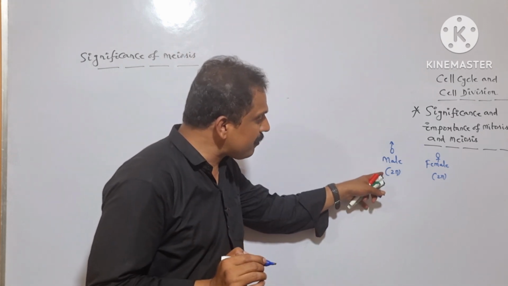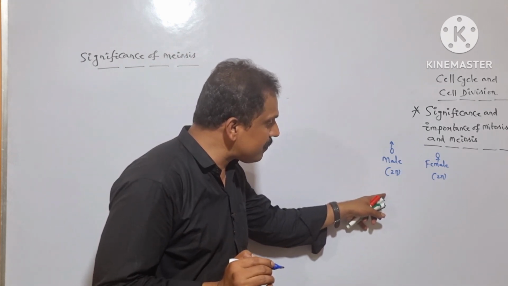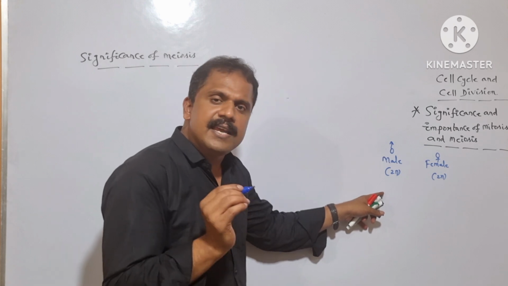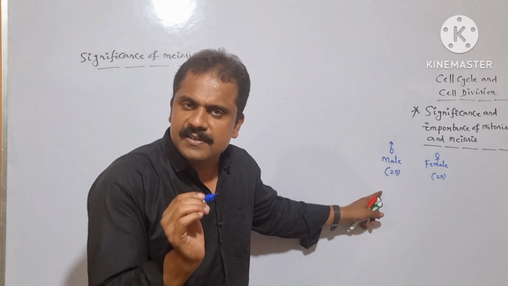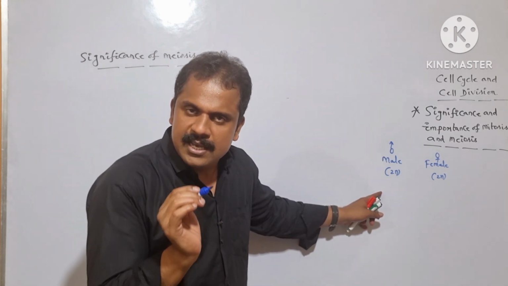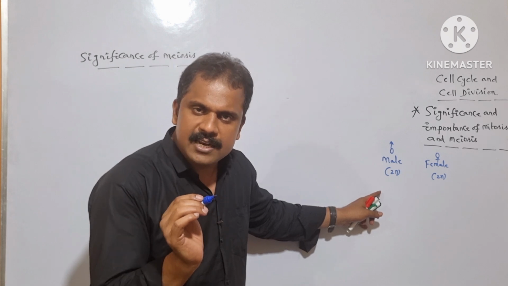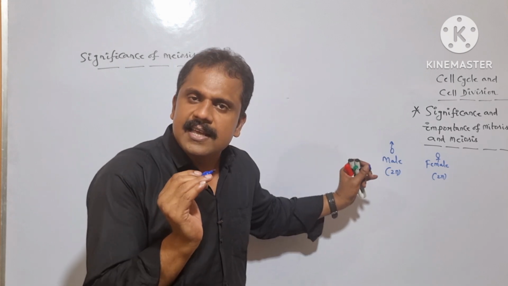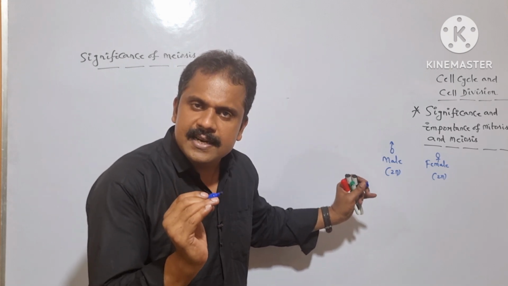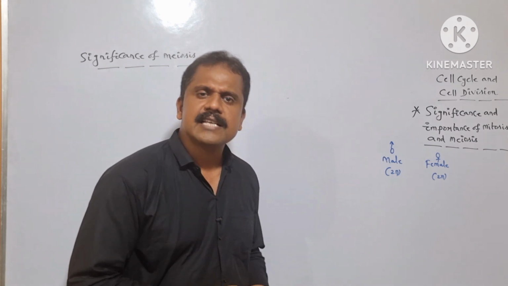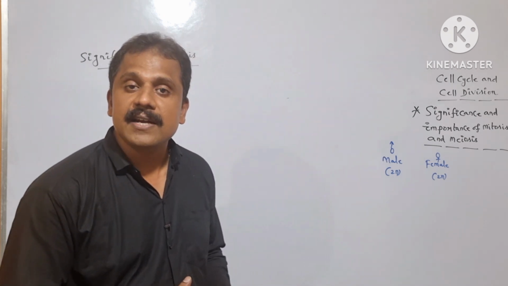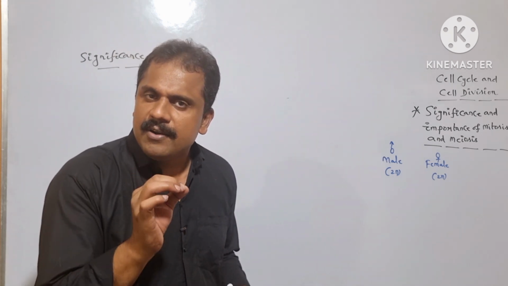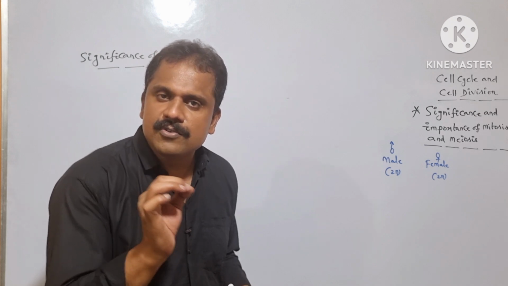So in order to regulate the reduction in the chromosomal number exactly to half, there is a requirement of a specific cell division termed as meiosis. Meiosis is not only responsible for regulating the reduction in the chromosomal number exactly to half, but it is also responsible for regulating the conservation of chromosomal number.